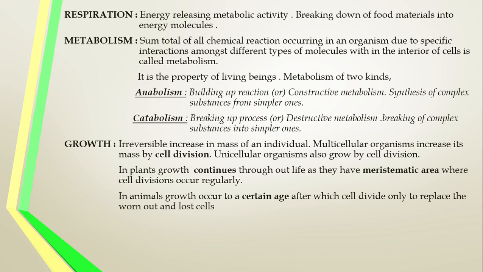After that, as I already told, growth may occur only by cell division. In plants, the growth is the continuous one, so continuous cell divisions occur throughout life. But in animals, the growth is for a particular period only, to a particular age only. After that, there is no growth. The cell divisions may occur only for what? To replace the worn out tissues or the lost cells. After a certain age, new cell division happens only for cells lost or dead in the body.